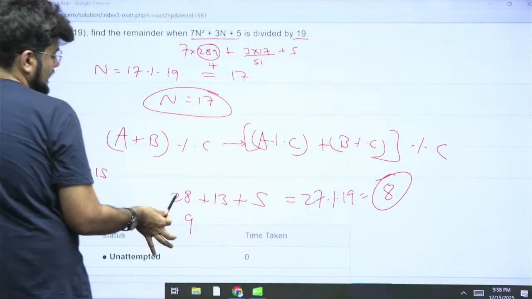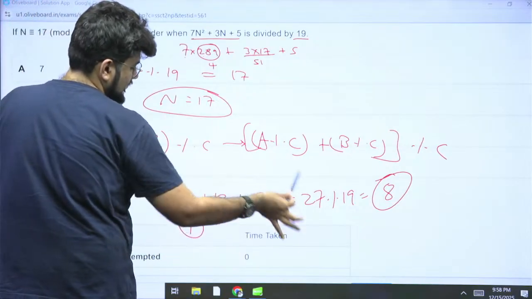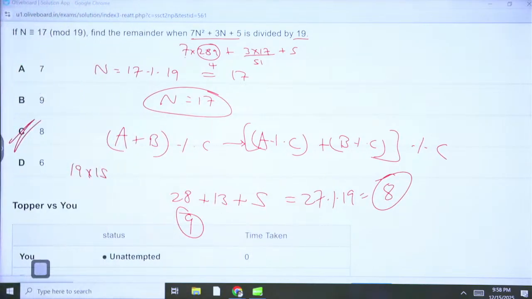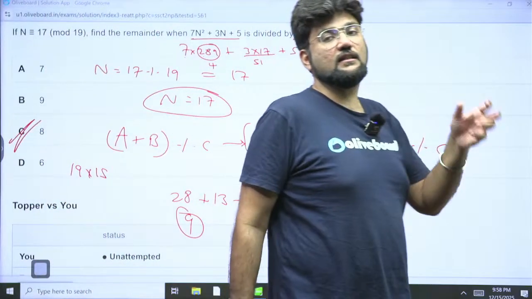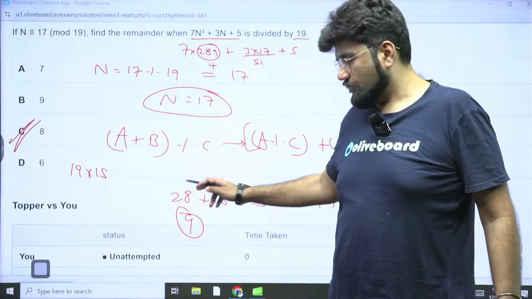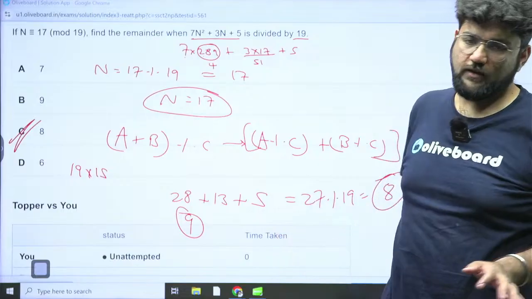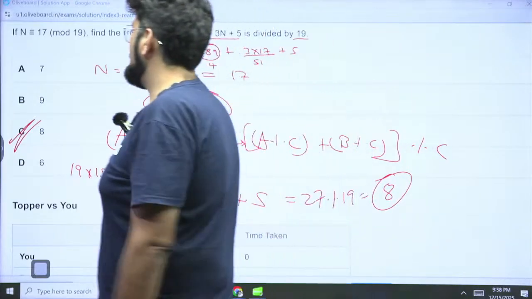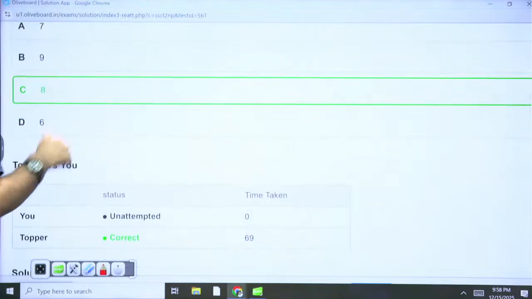Otherwise, you could have also added all these 3. You didn't have to find this. You could have added all these 3 and taken the direct remainder with 19. Then also you could have gotten 8 as your correct answer. The idea is keep finding the remainders till the time you get a number which is less than 19. This is greater than 19, so you can further find the remainder here. This is less than 19, so you can't go ahead now. So that would yield 8 as your answer. Option C is the correct answer here.